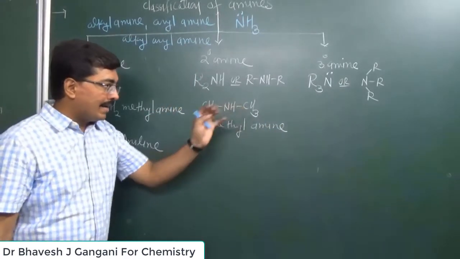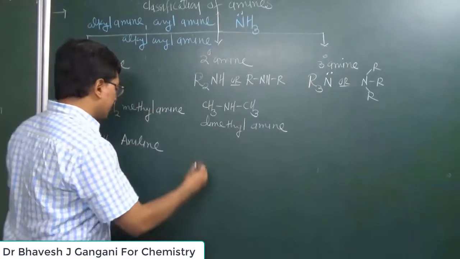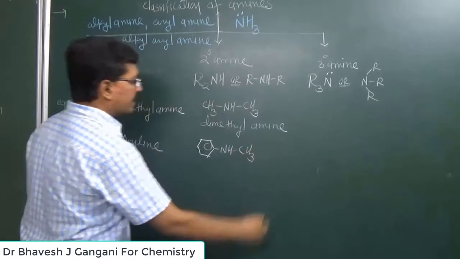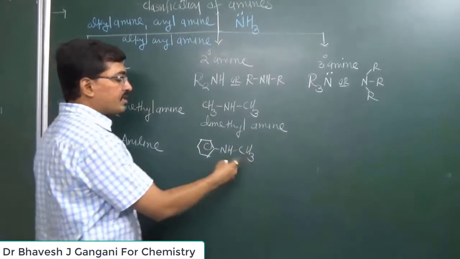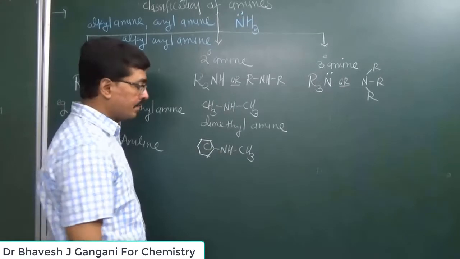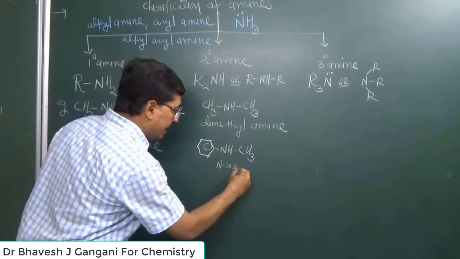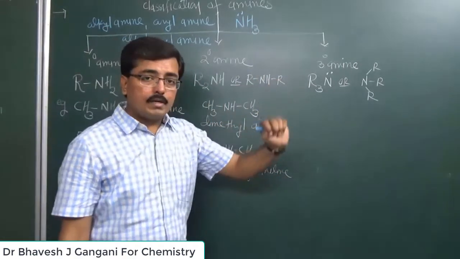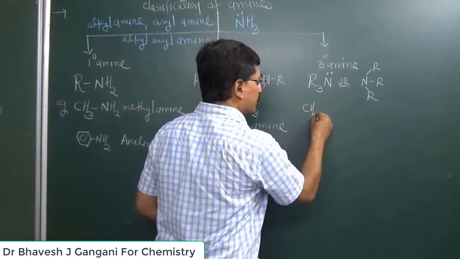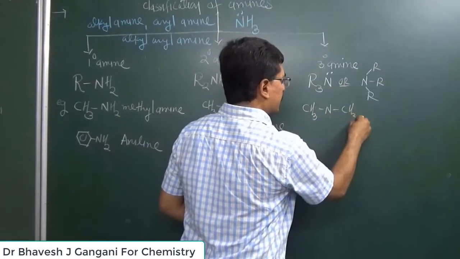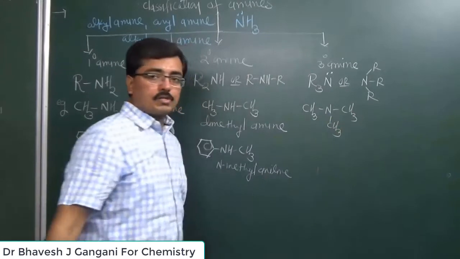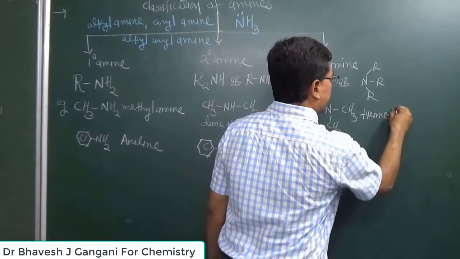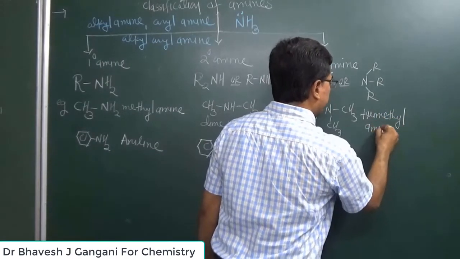Suppose an alkyl group is replaced by one aryl group, then we get this structure, NHCH3. So this NHCH3 is a secondary amine, but which type of secondary amine? That is considered an aryl amine. We can name this structure N-methyl aniline. And similarly, if all three hydrogen atoms are replaced by alkyl groups, then we get this structure with CH3 and CH3. We can name this structure trimethyl amine.